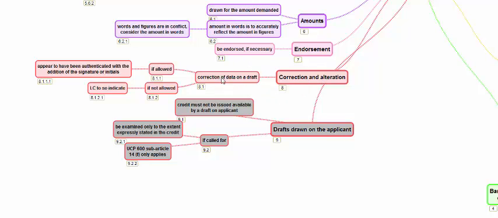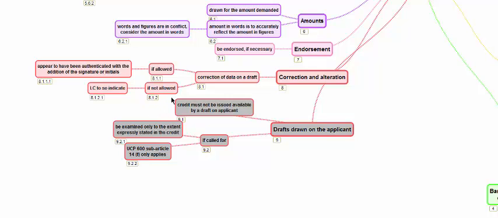Correction and alteration. Any correction on a draft, if allowed in the country where the transaction is to take place, should appear to have been authenticated by the party who is drawing the draft, who is the drawer, the beneficiary, the supplier. So the beneficiary of the LC, when he draws a draft, and if he finds there are any corrections or alterations, they have to authenticate it. How does it have to be authenticated? By signature or initials, provided corrections in drafts are allowed in the jurisdiction.